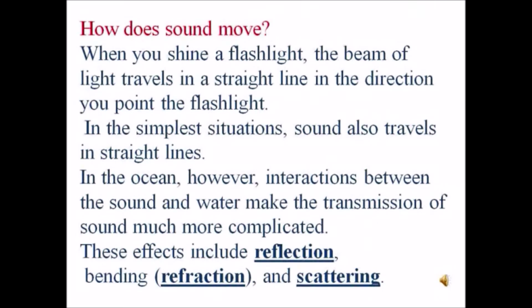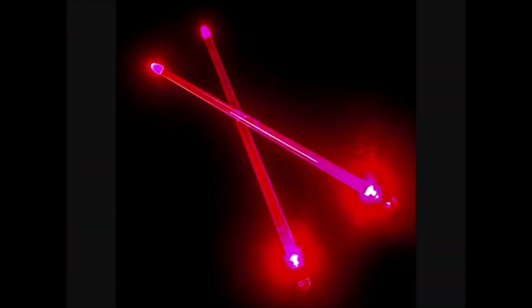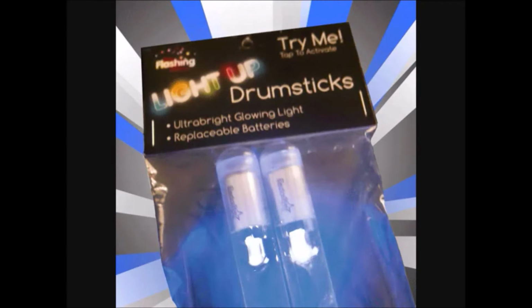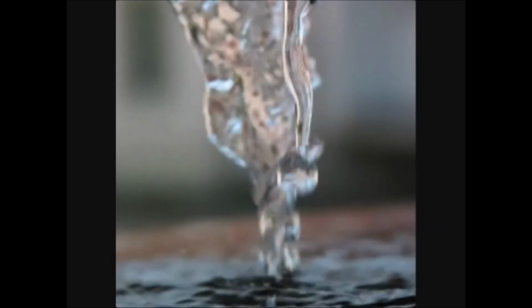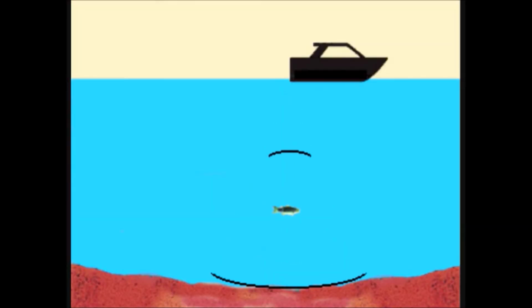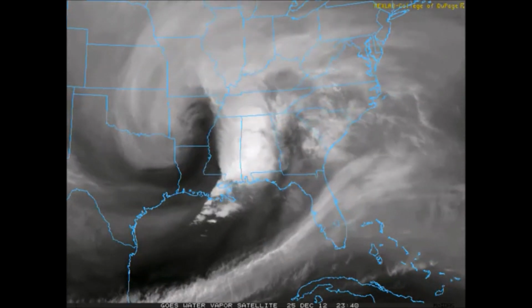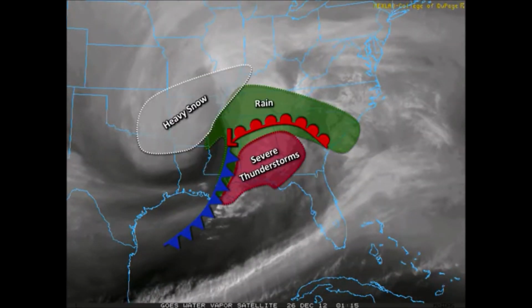How does sound move? When you shine a flashlight, the beam of light travels in a straight line in the direction you point the flashlight. In the simplest situation, sound travels in straight lines. In the ocean, however, interactions between the sound and water make the transmission of sound much more complicated. These effects include reflection, bending, refraction, and scattering.